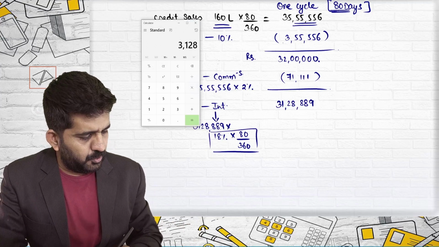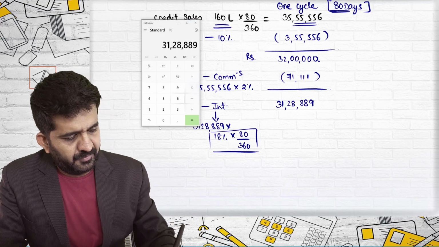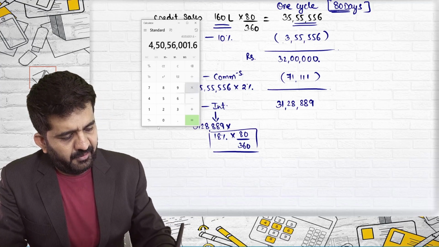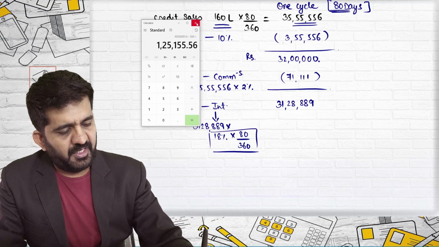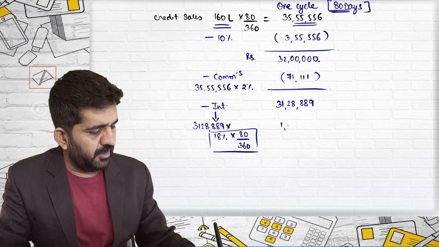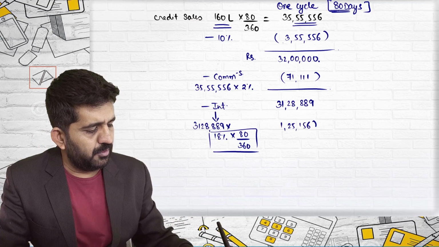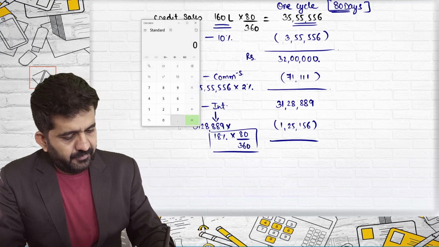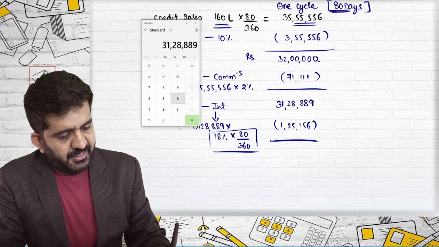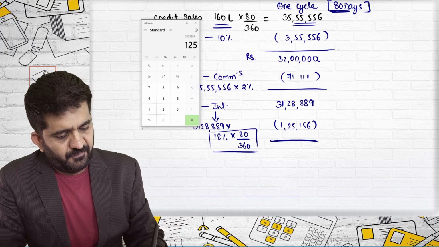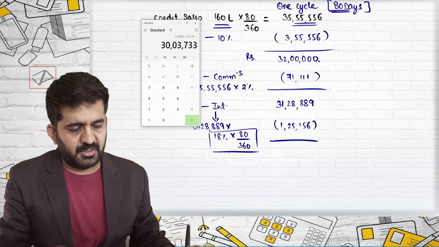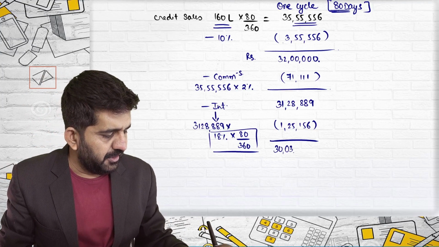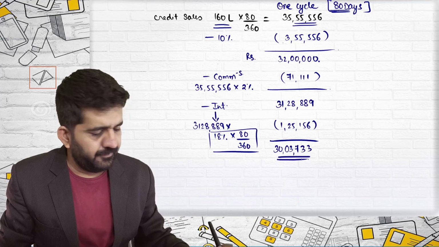31 lakh 28,889 multiplied by 18% into 80 divided by 360. 125,156. This is the amount that factor will be giving me. 31 lakh 28,889 minus 125,156, which is 30 lakh 3,733.